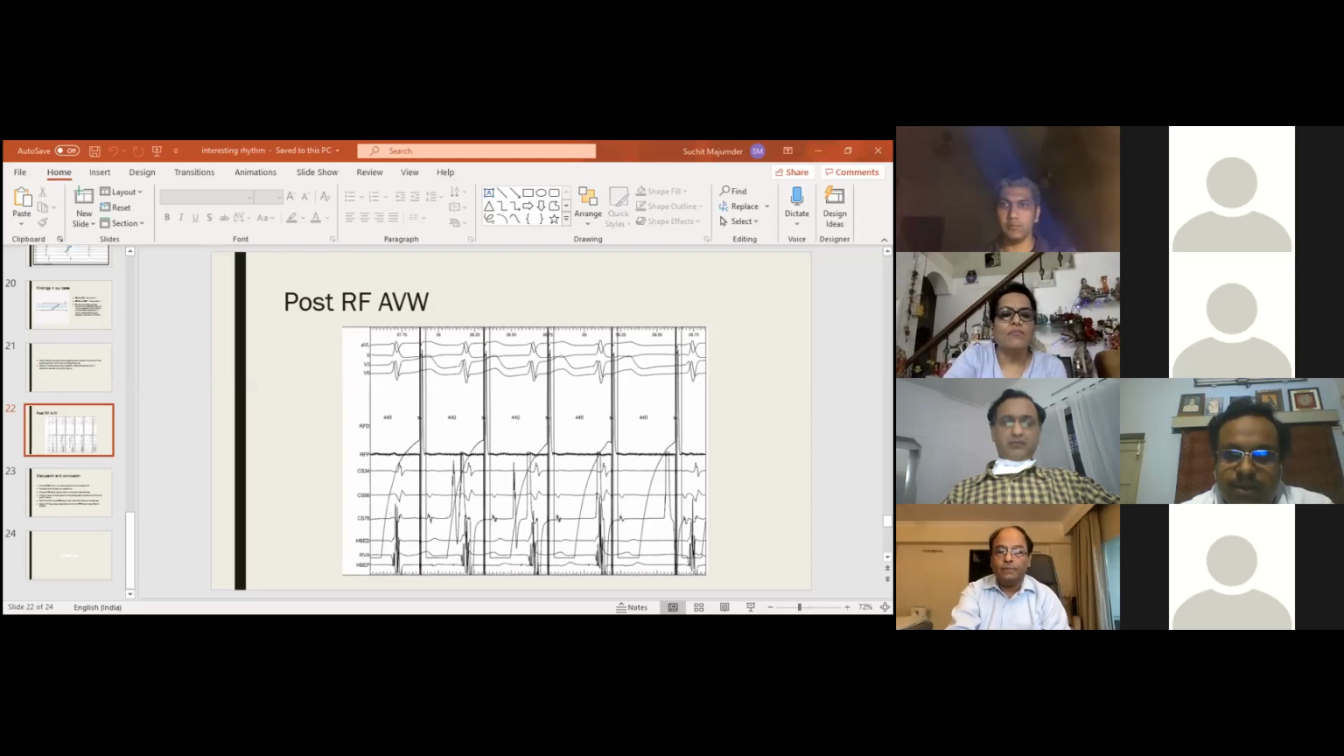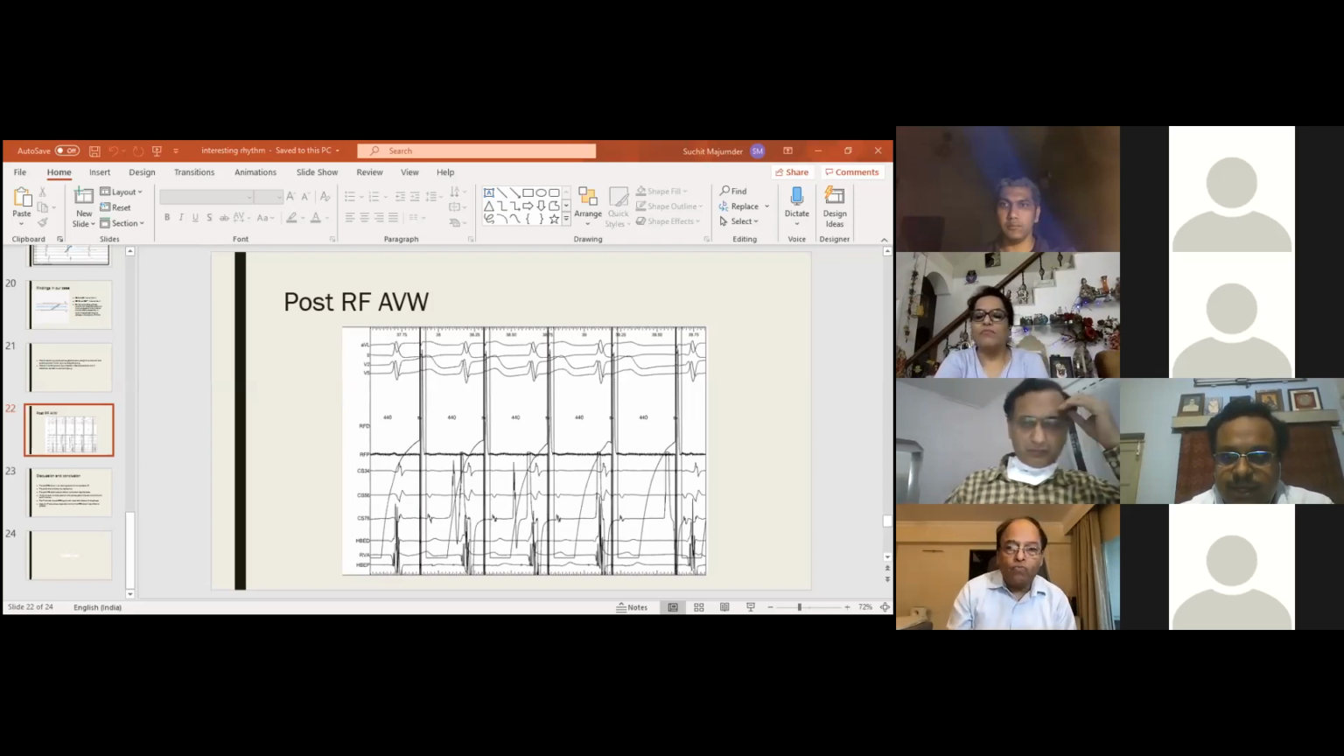The final ablation point was where? The final ablation point was in that area only, CS 3-4, that area. Okay. Same area we had ablated.